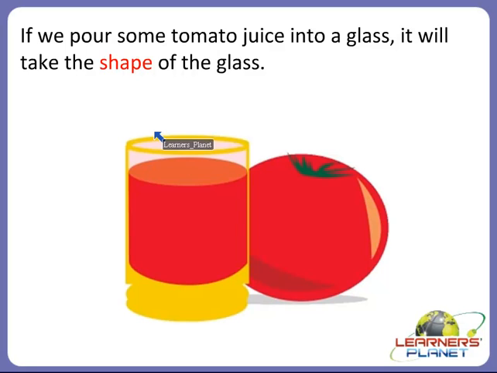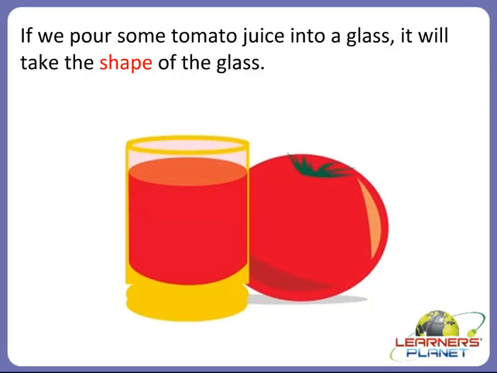Like, if we pour some tomato juice into a glass, it will take the shape of the glass. Why? Because tomato juice is a liquid. Right? In the same way, apple juice or any other kind of juice, if you pour it into a glass, it will take the shape of the glass.